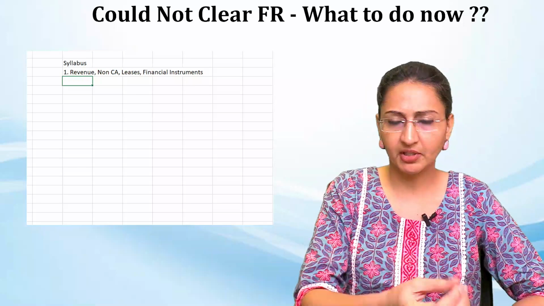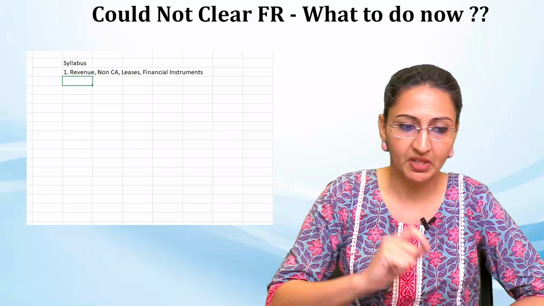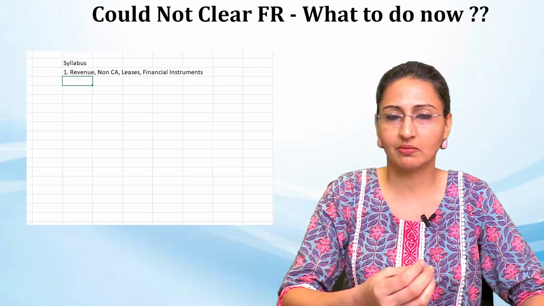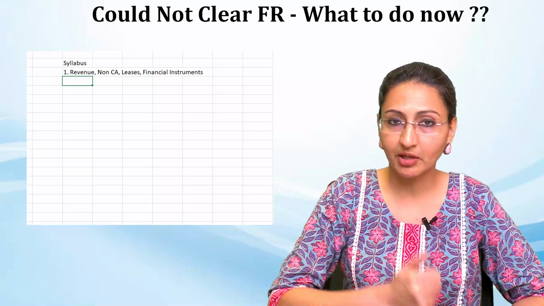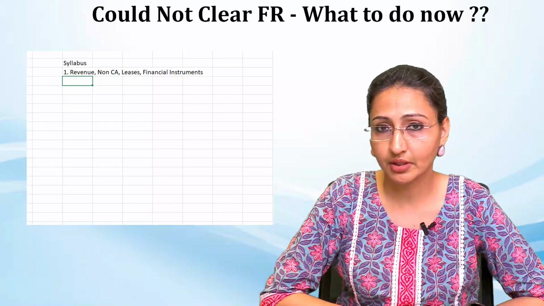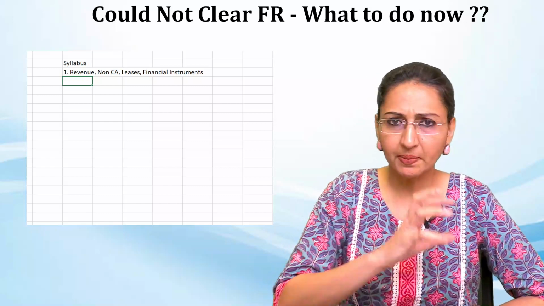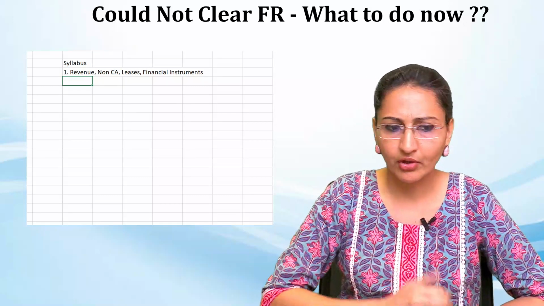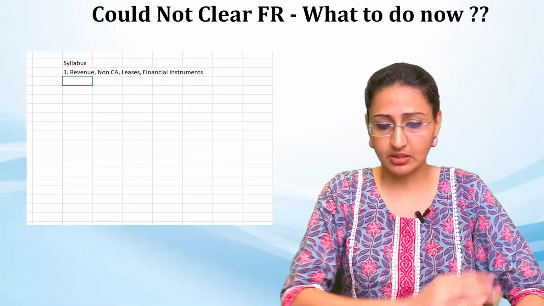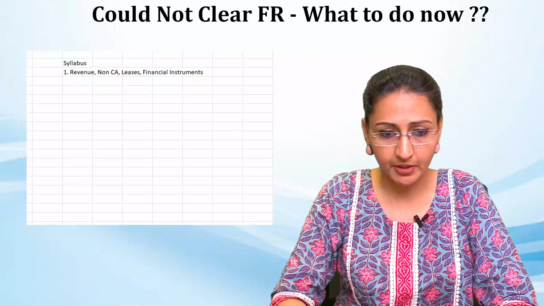You can pick some 10 questions from revenue, some 10 from maybe borrowing cost or government grants or IAS 16. Then pick from financial instruments and leases, practical ones, not the theory ones. So pick up 10 section A questions from any of these chapters. Now the major area is already covered.